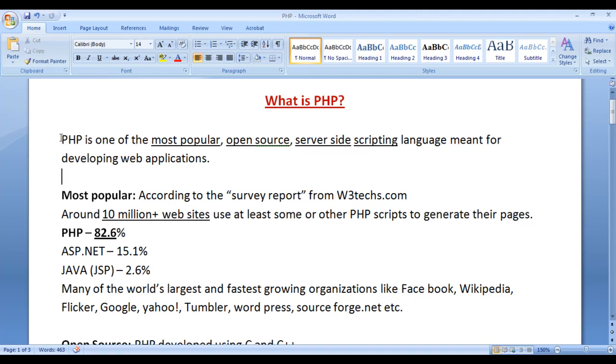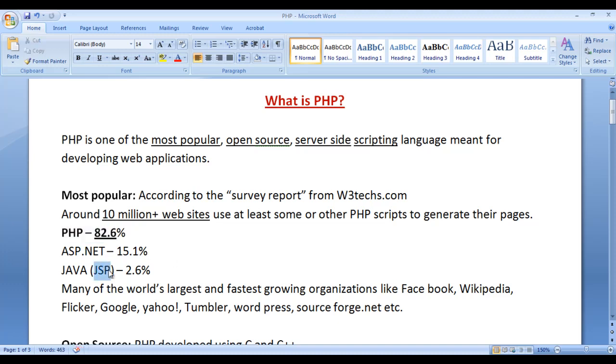As I told, PHP is one of the most popular scripting language. Why? According to the survey report from w3techs.com, around 10 million plus websites use at least some or other PHP scripts to generate their pages. If you observe carefully the statistics, 2.6% of the websites use Java, 15.1% of the websites use ASP.NET, and 82.6% of the websites use PHP. So PHP is the first most used server-side scripting language.